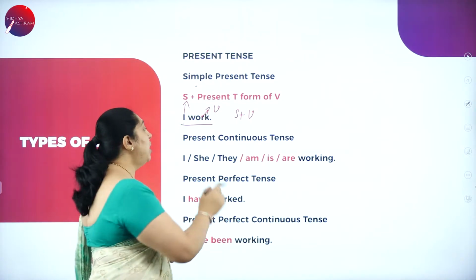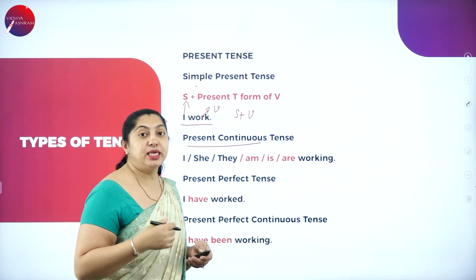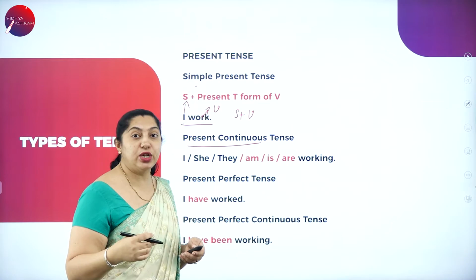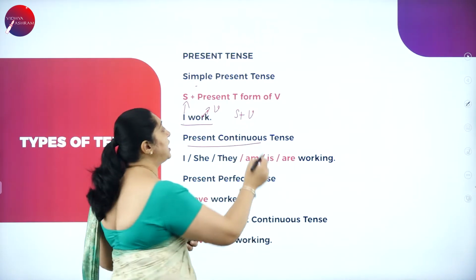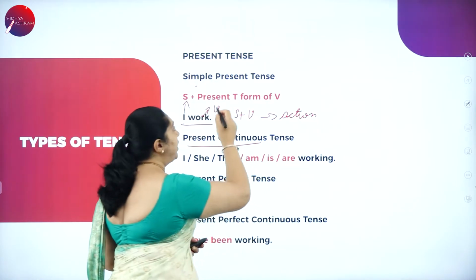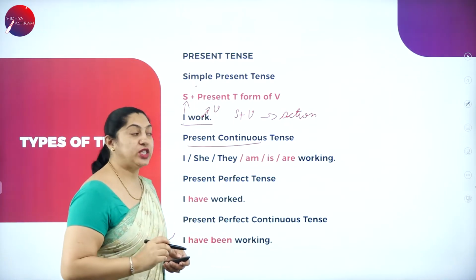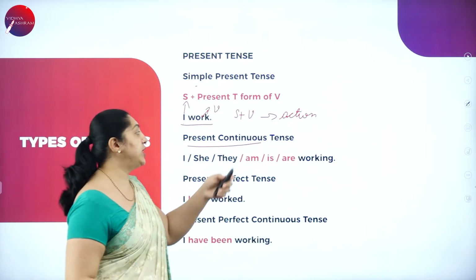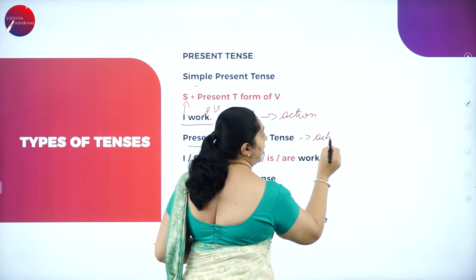When it comes to the present continuous tense, what does it state? It states an action. When I talk about simple present, it states only the action. When I say present continuous tense, here the action is going on.